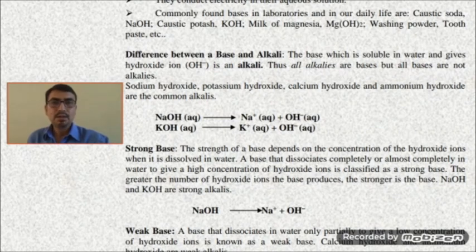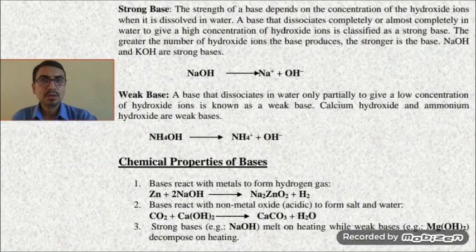See the reaction. When sodium hydroxide is dissolved in water, it dissociates into sodium and hydroxide ions. Similarly, potassium hydroxide also dissociates into potassium ion and hydroxide ion. So, depending on the capability of dissociating into ions, we divide bases into strong bases and weak bases.